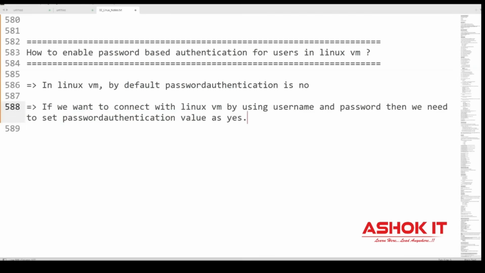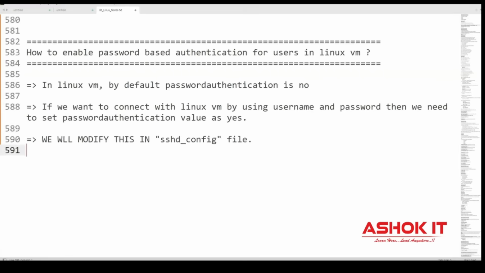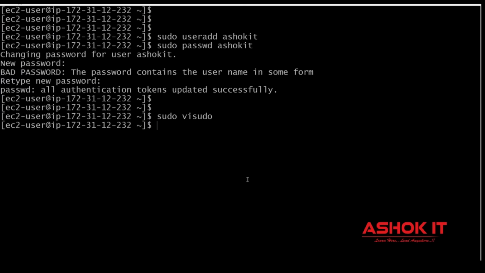In which file is this set to no by default, and how do we make it yes? For that, we are going to see the file called the sshd_config file. In the Linux machine, there is a file called sshd_config. In that file, the default configuration is password authentication no. First, let me show you that file's content.